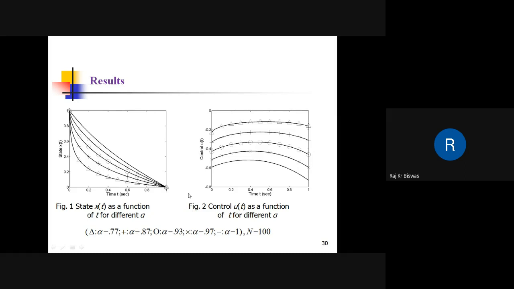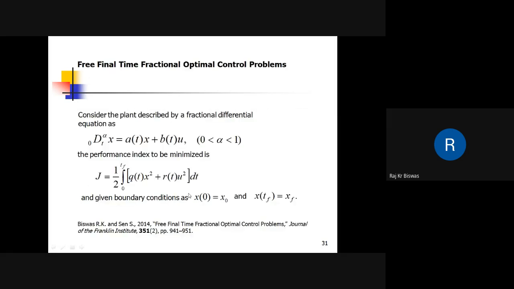Here is another problem, the free endpoint problem. Here the final time is considered free, but the state is fixed. The state dynamics fractional derivative is taken in the Riemann-Liouville sense. This is the objective function, and these are the boundary conditions. The final time, t_f, is free.